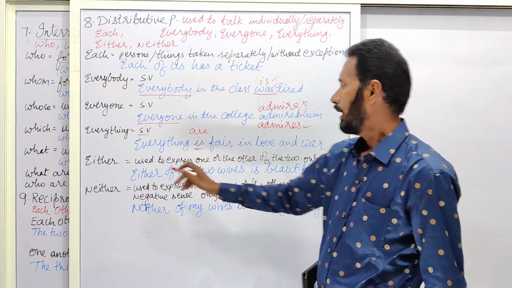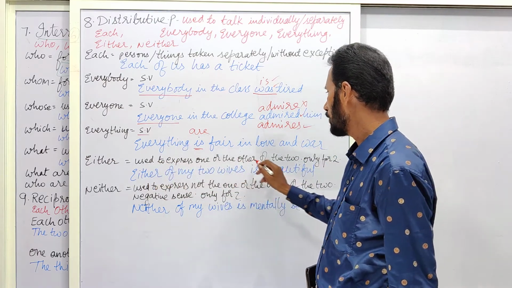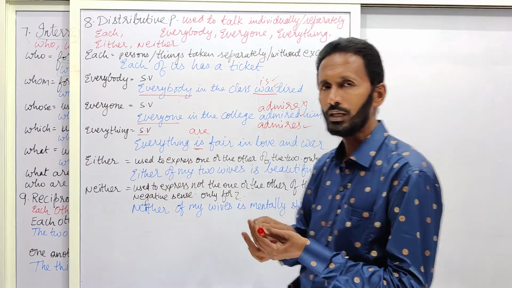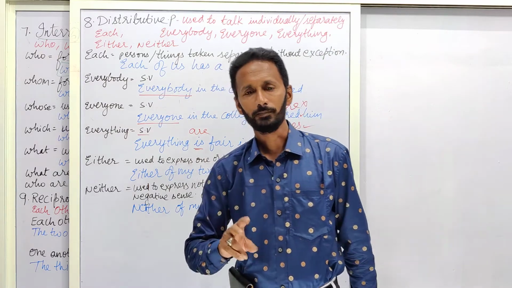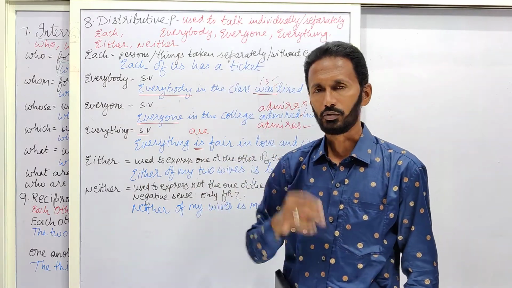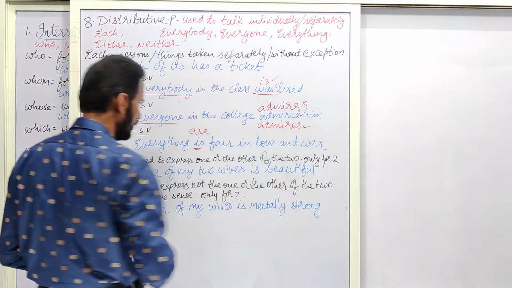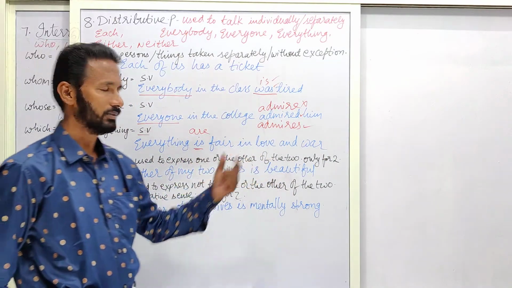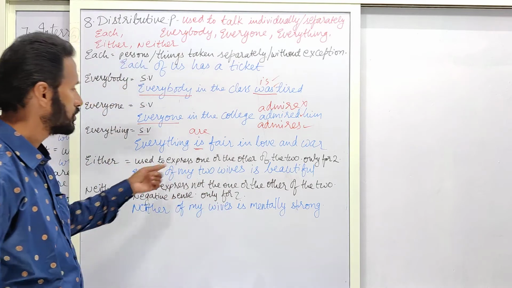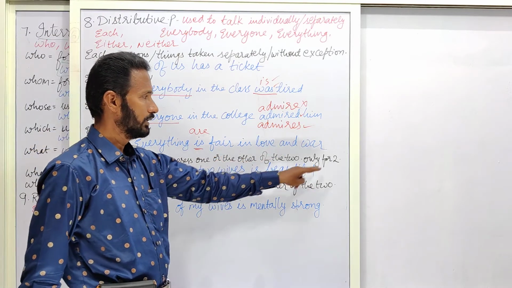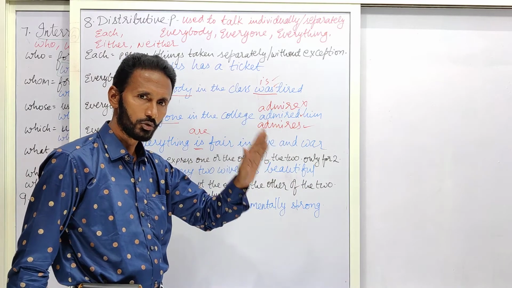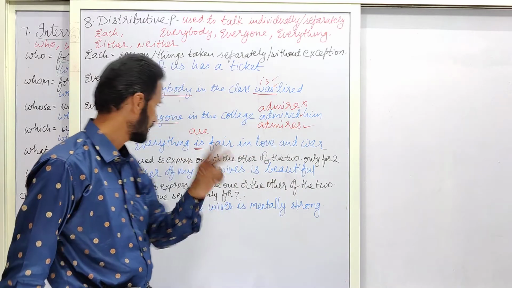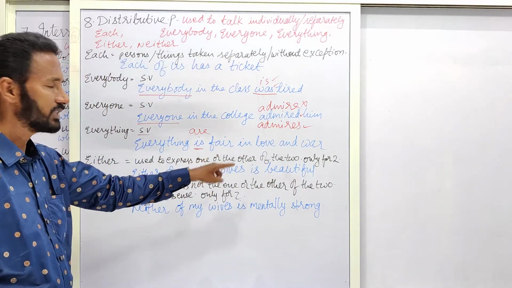Next one. Either is used to express one or the other of the two. For example, there are two brothers or two sisters, or two wives. Either of my two wives is beautiful. So here it is used to express one or the other of the two. But anyway, you have to remember that it is used only to mention two persons. Either of my two wives is beautiful.